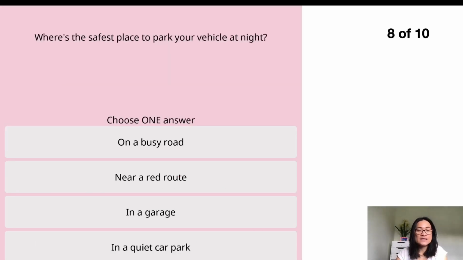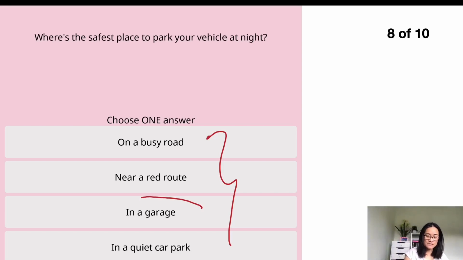Question 8. Where is the safest place to park your vehicle at night? First, on a busy road; near a red route; in a garage; in a quiet car park. Now, don't think too much about these kinds of questions. You compare these four and ask where is the safest place among them. Of course, the answer is in the garage. Some people may think, I don't have a garage at my house, so what am I going to do? As I said, don't think too much. Compare these four, and then pick the one that's the safest place for you to park.